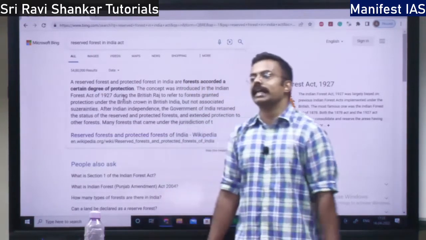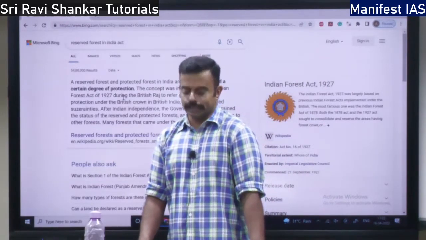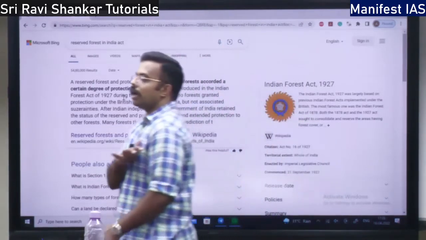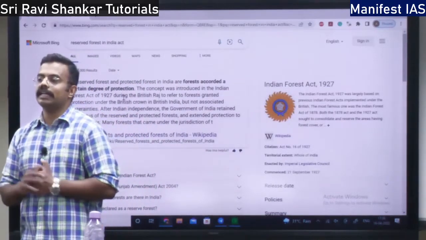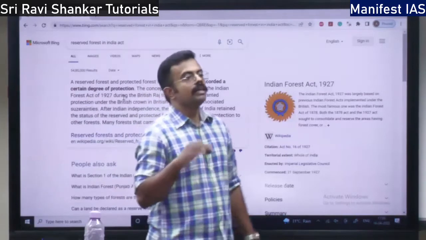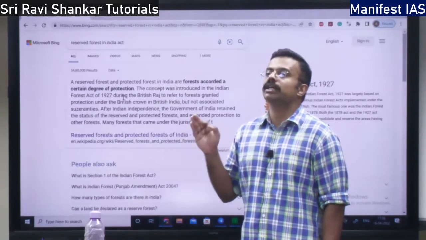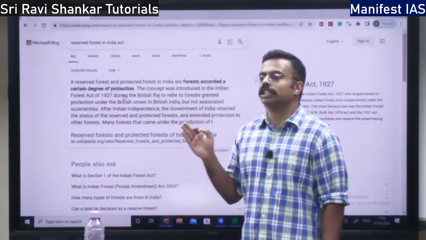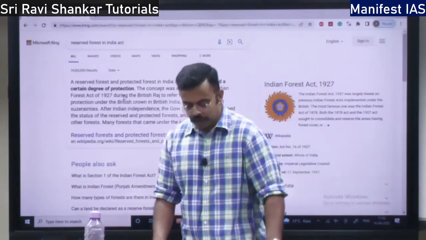See, national park has a greater degree of protection. Wildlife sanctuary has a lesser degree of protection. That is the difference. In national park, all the activities are completely prohibited. You cannot do grazing. You cannot build any hut, right? All activities are prohibited. But in wildlife sanctuary, certain human activities, certain human intervention is permitted, like grazing, like collecting minor forest produce by the tribals. All these are permitted in the wildlife sanctuary. That is the second difference.